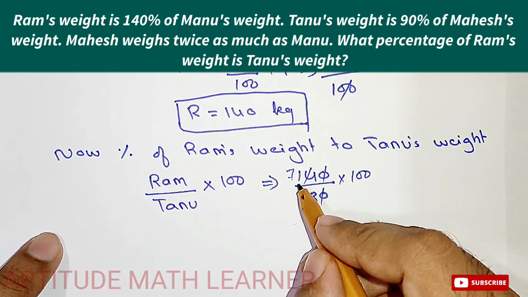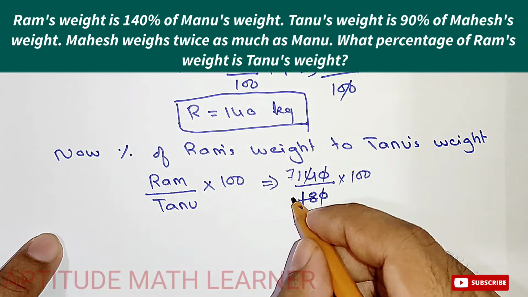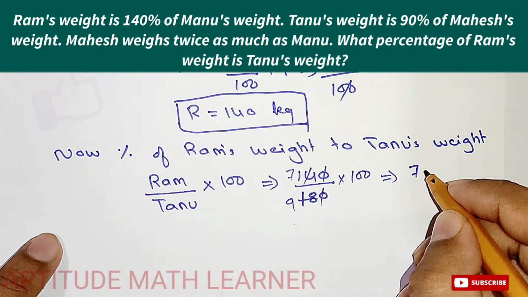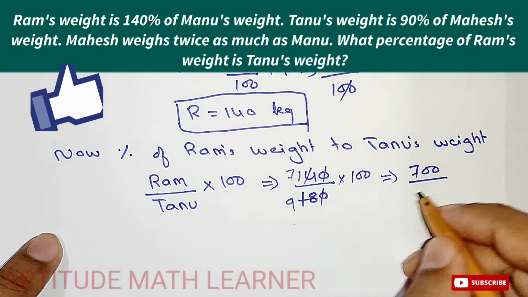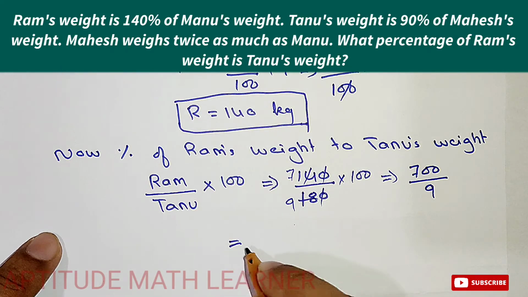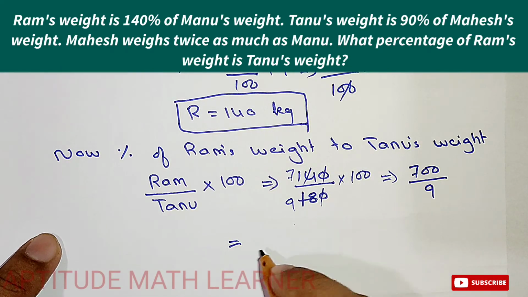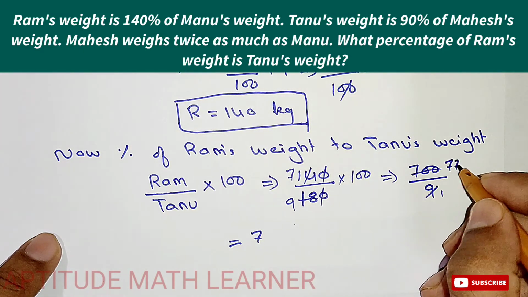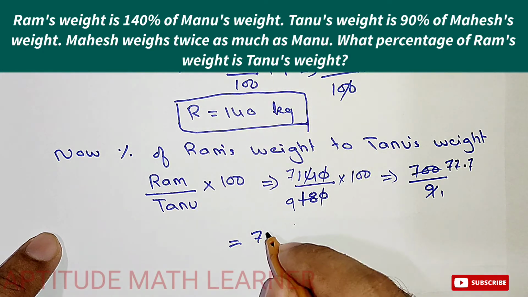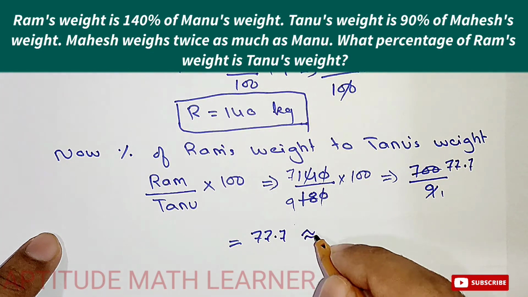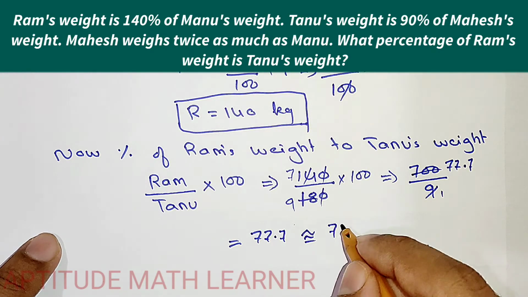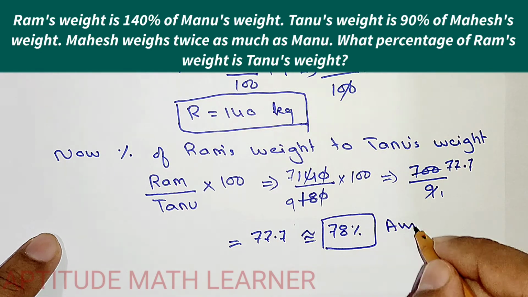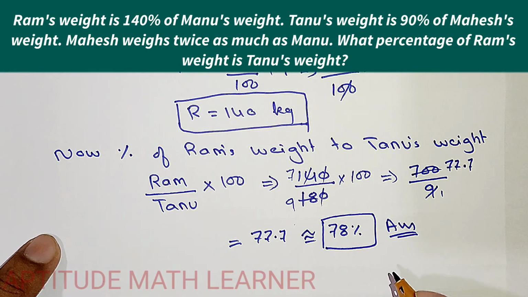Here 2 sevens are 14, and 2 nines are 18. So we have now 7 multiplied by 100, that is 700, divided by 9, and what will be the percentage? Dividing, we get 77.7, and this is approximately equal to 78%, and this is our answer. I hope you have completely understood. So thank you very much.